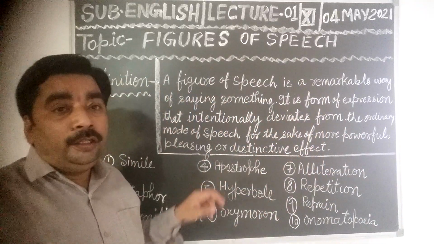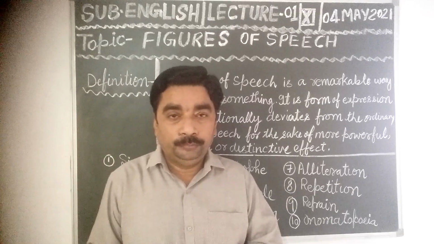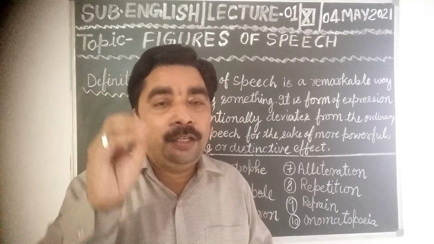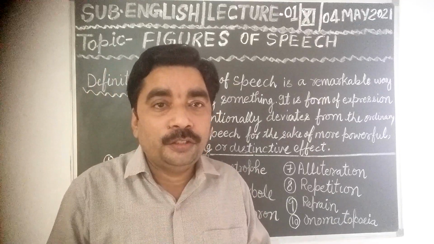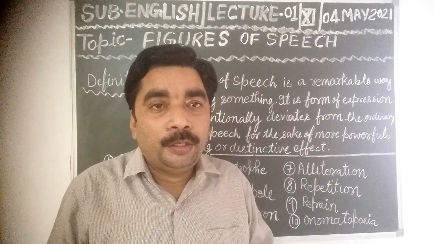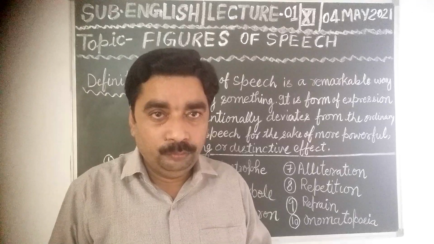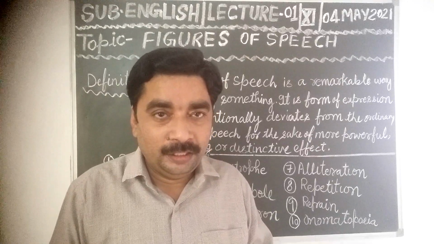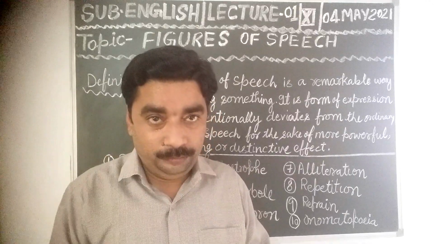And the fourth one is apostrophe. Apostrophe is a poetic device or figure of speech, dear students. In this, we used to address non-living things as if they are alive.